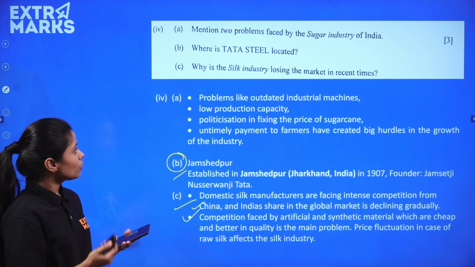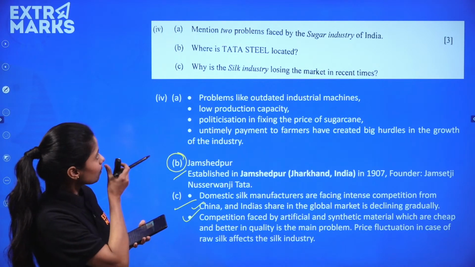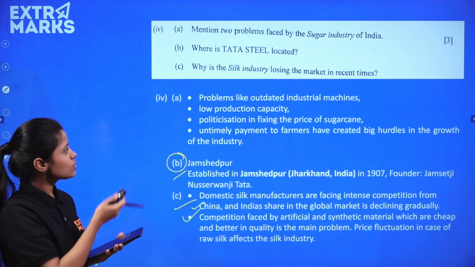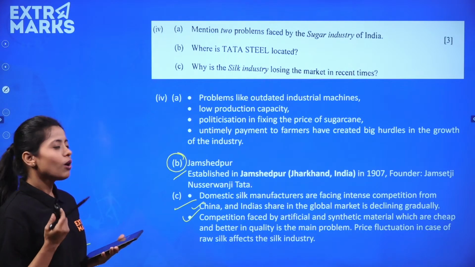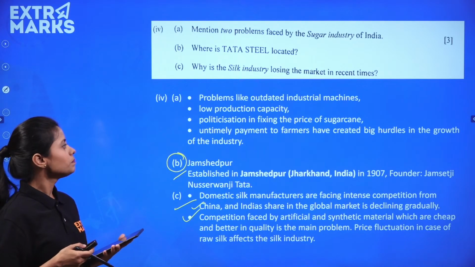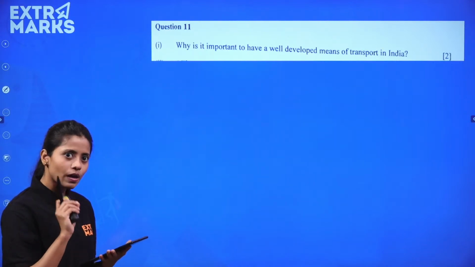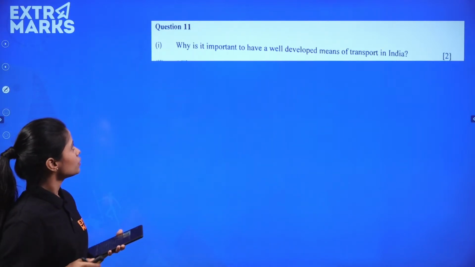And where is it located? Tata, Jamshedpur, obviously. And what are the problems? Problems that sugar industry deals with: low production capacity, politicization in fixing the price of the sugar, and etc. Many problems are there, even if you would have written two, sufficient.